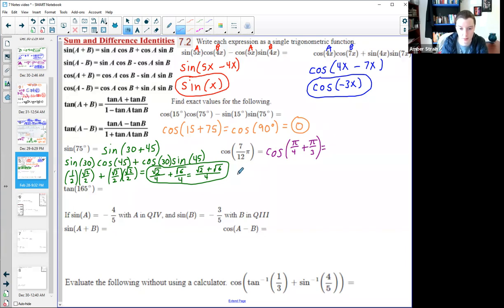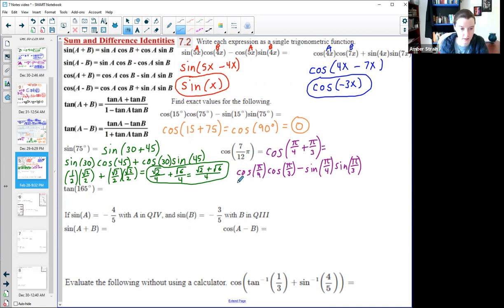So I'm going to break it down using these ones that I already know. So that would give me cosine of the pi fourths, and then cosine of the pi thirds, and opposite sign, so minus sine of the pi fourths, sine of the pi thirds. These are all things that I know on the unit circle, so I go find those.